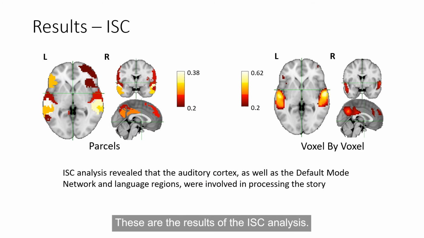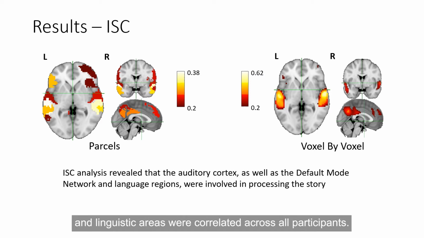These are the results of the ISC analysis. On the left side is the parcellation approach, and on the right side is the voxel-by-voxel approach. In both approaches, the auditory cortex, DMN areas, and linguistic areas were correlated across all participants. This is a typical result for ISC analysis of naturalistic stimuli.